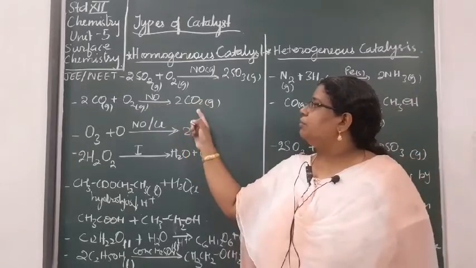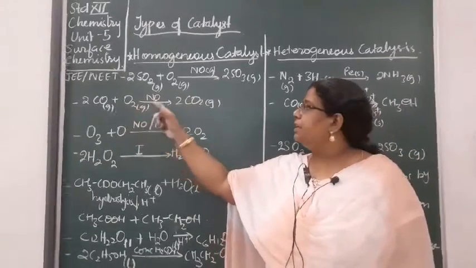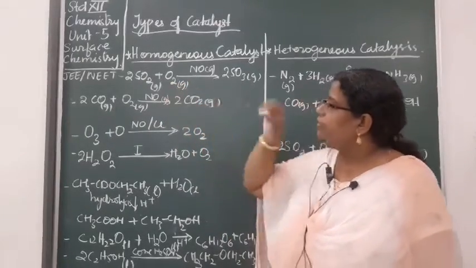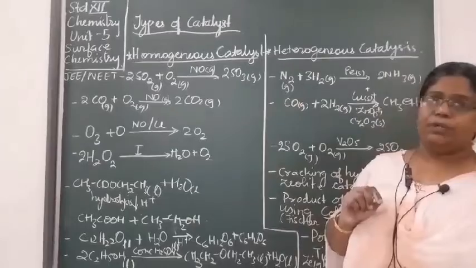Similarly, the production of carbon dioxide from carbon monoxide in presence of NO is again gaseous in nature.